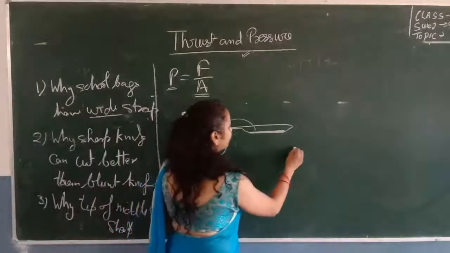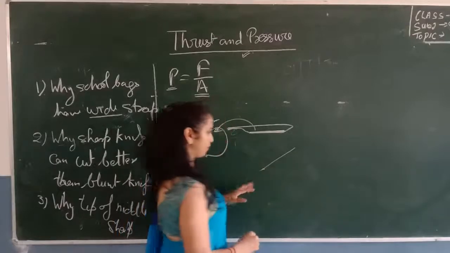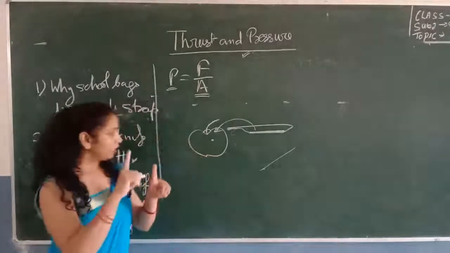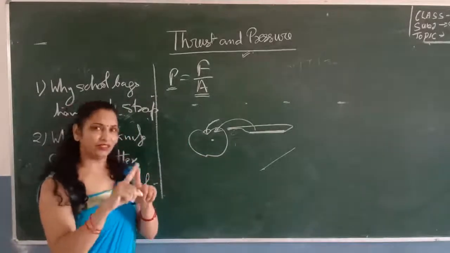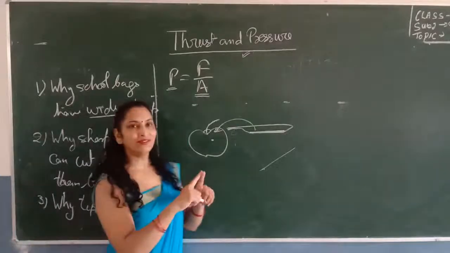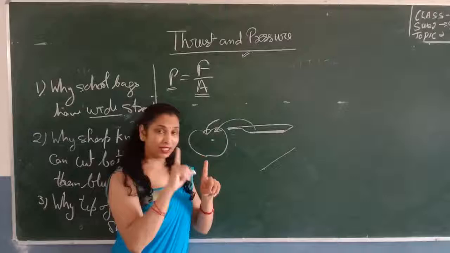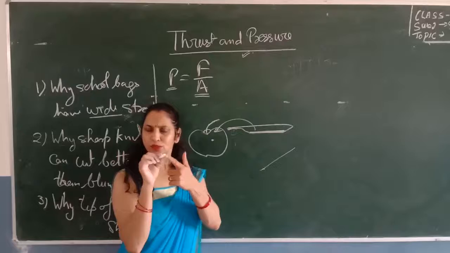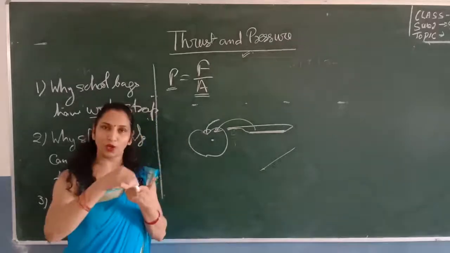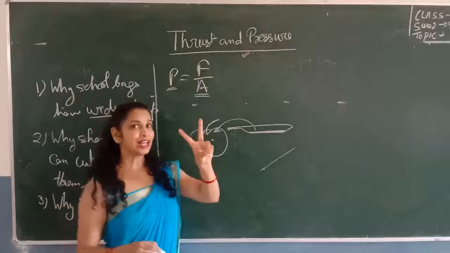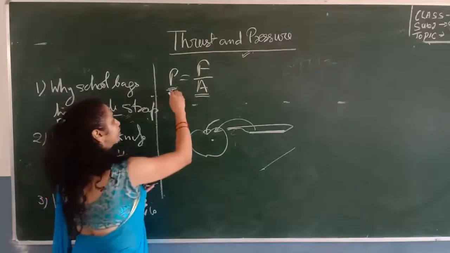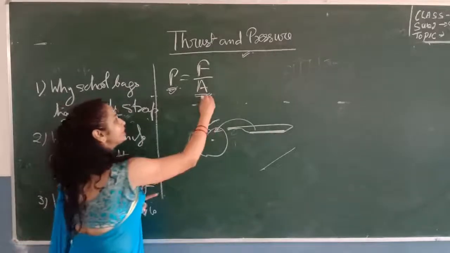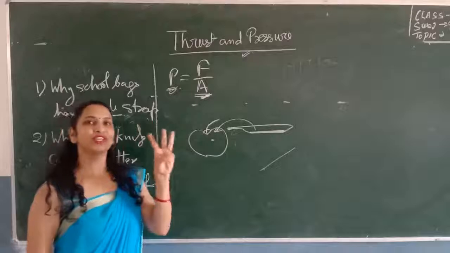The tip of the needle is sharp. In the case of a sharp needle, the area in contact with the cloth or any other object decreases. Since the point of the needle is sharp, the area in contact with the cloth decreases. Second, we know that pressure depends on the area. It is inversely proportional to the area. So by decreasing the area, we increase the pressure exerted on the cloth.